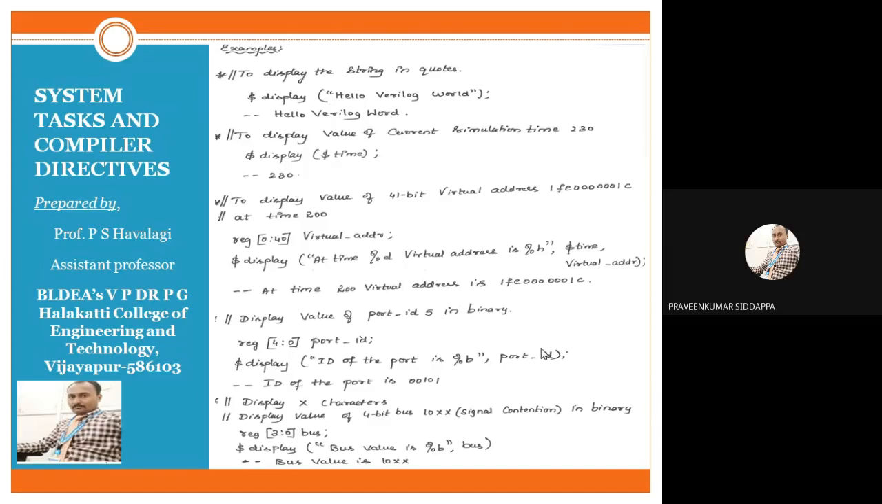Because of that reason, I have written $display, then open bracket. Within the open bracket, you should provide what type of string we are displaying. So double quote, hello Verilog world, then close bracket, terminated with a semicolon. So how will it be displayed on your screen? We will get hello Verilog world. After displaying this information, by default in Verilog, your cursor moves to the next new line. Remember it.